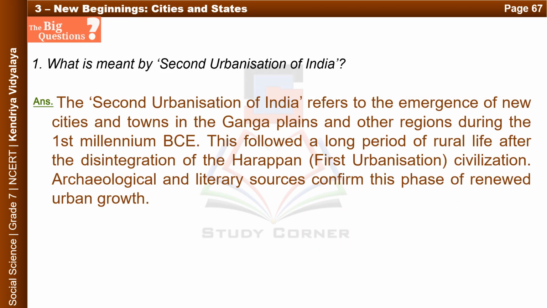What is meant by second urbanization of India? Answer. The second urbanization of India refers to the emergence of new cities and towns in the Ganga Plains and other regions during the first millennium BCE. This followed a long period of rural life after the disintegration of the Harappan civilization. Archaeological and literary sources confirm this phase of renewed urban growth.